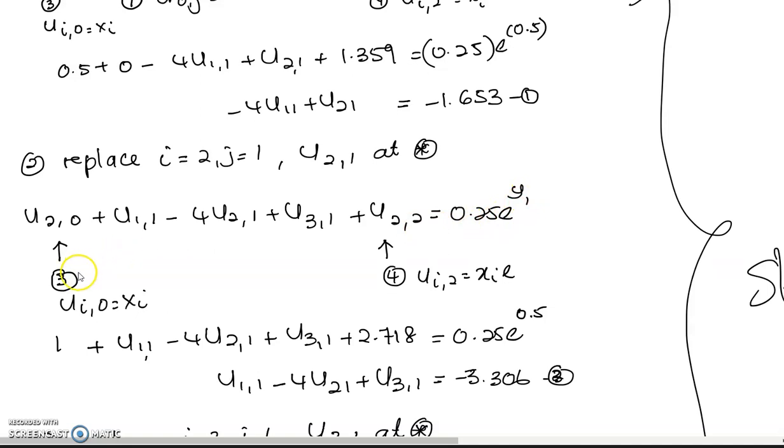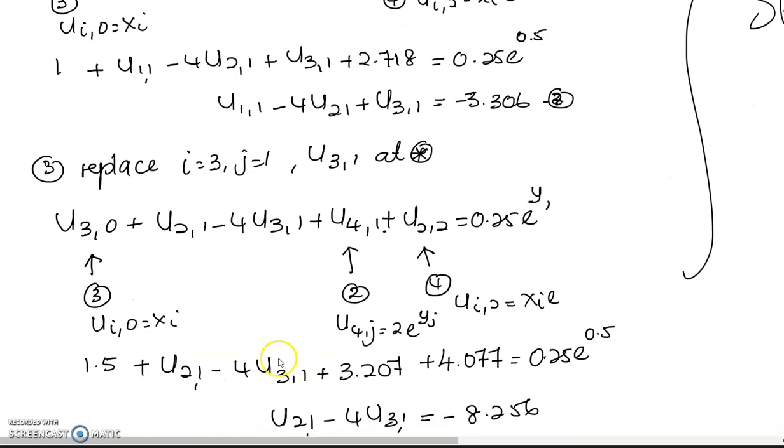We involve two boundary conditions, number 3 and number 4, where U20 is X2, X2 equal to 1, and the other one is U22 equal to X2 exponent, X2 equal to 1 times exponent, which is 2.718. Now we have a real number on the right hand side, so bring all the real numbers to the right hand side, and we are left with U11 minus 4 U21 plus U31. This is the second equation of the linear system using 3 points.